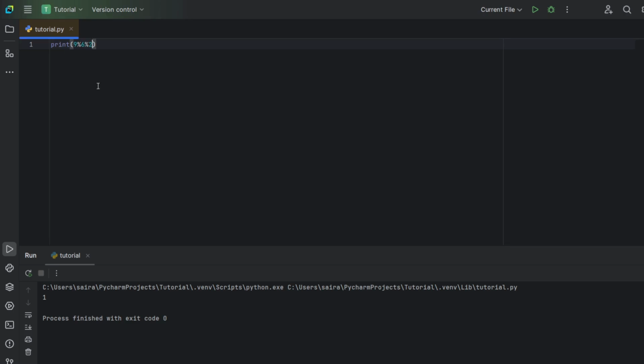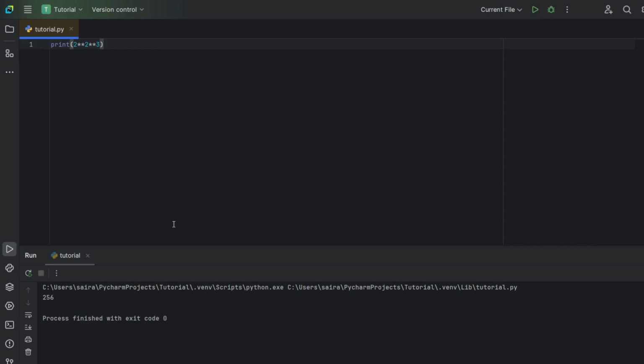But there's one interesting exception. All operators have left-sided binding except one, which is the exponent operator. Let us take 2 to the power of 2 to the power of 3. If we run it, we get 256 as our answer.